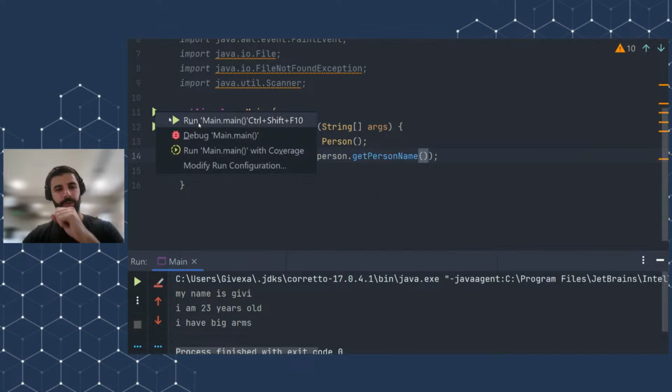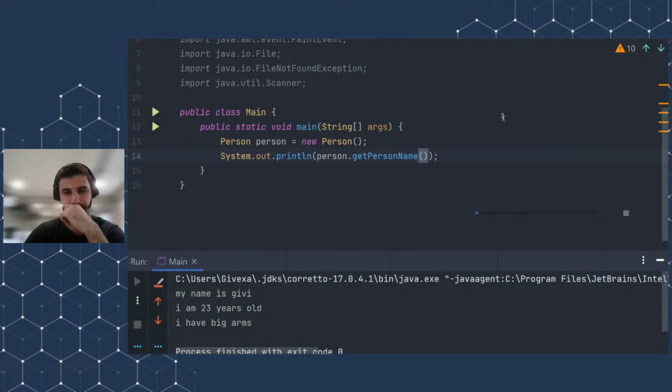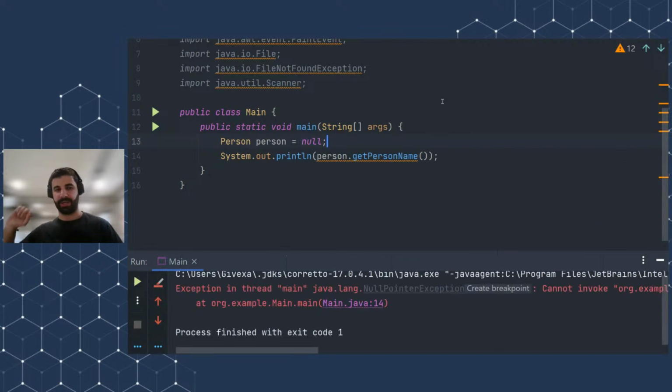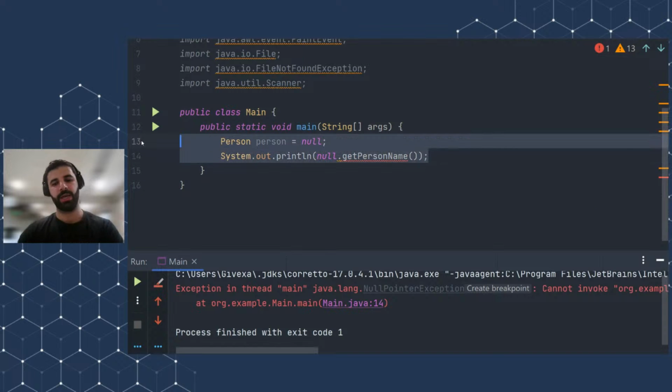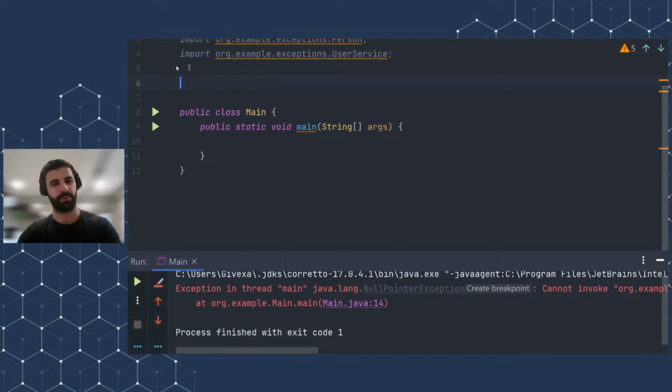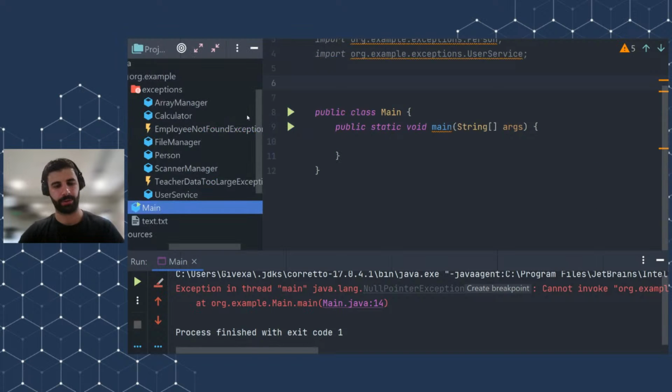And if I run this code now, it will work. However, just let's check it. Yeah, it works. However, if I assign this object to be null, it won't work. It will throw a null pointer exception. And the null pointer exception is basically when you are referring to an instance which points to a null reference. And this is basically the same thing as writing a null here. So it won't work. And anyway, this is a runtime exception also. Yeah, this is a simple example of how null pointer exception can occur.